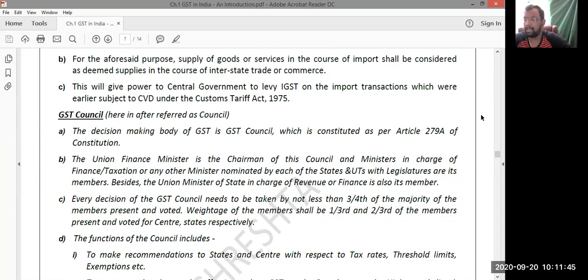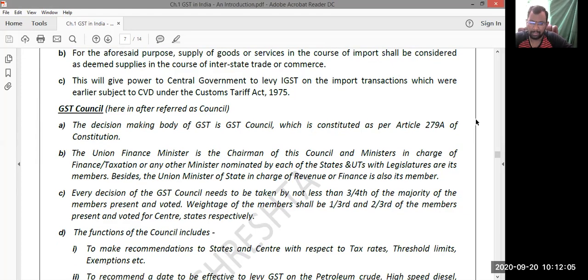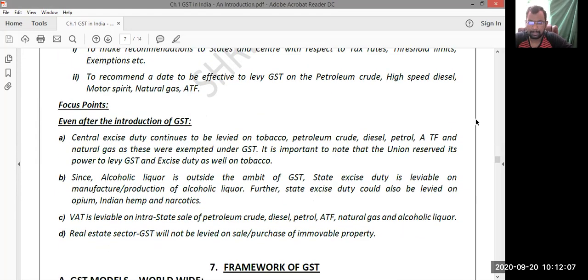Whatever amendments and changes happen to the GST are made by the GST Council only. And who is the chairperson of the GST Council? The Union Finance Minister. At present, who is our Union Finance Minister? Nirmala Sitharaman is the chairperson of the GST Council, and all other state governments' finance ministers are the members of the GST Council.